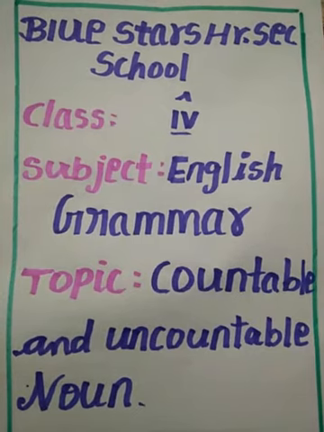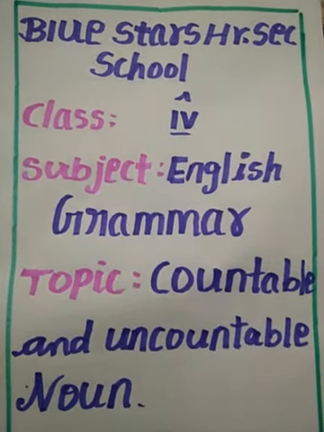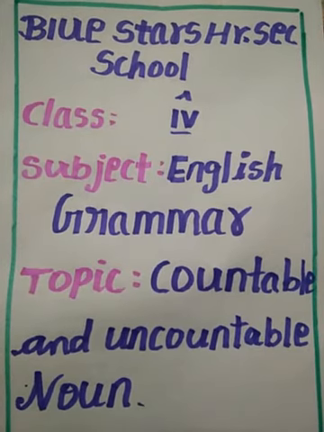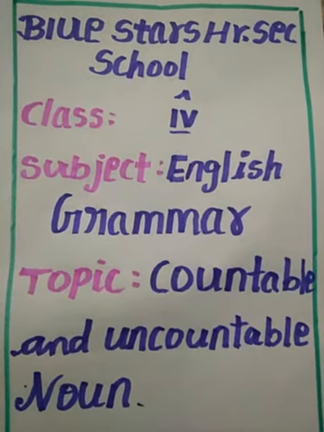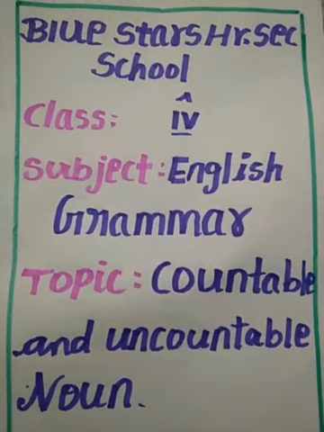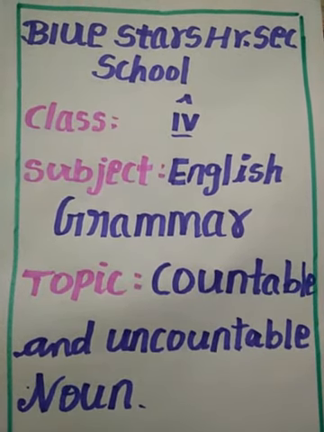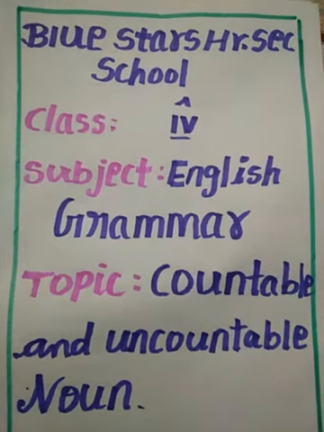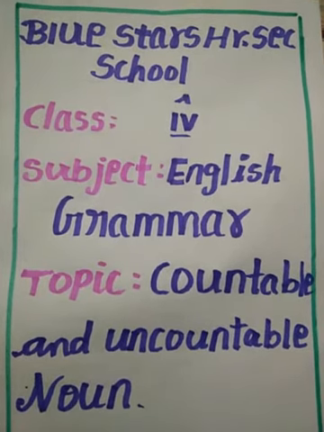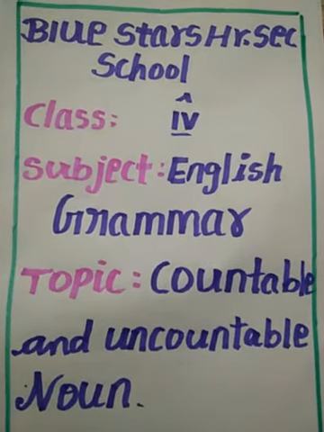A countable noun is a noun that can be counted. For example, car, book or flower. The countable noun has both singular and plural forms.